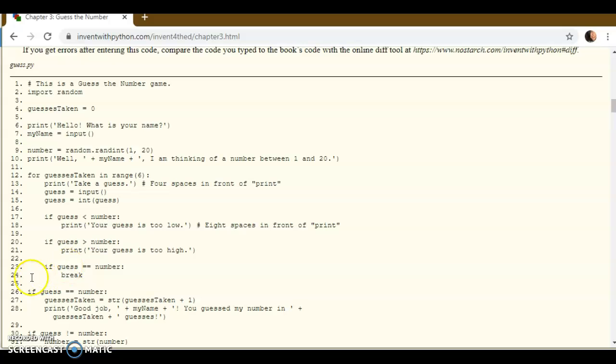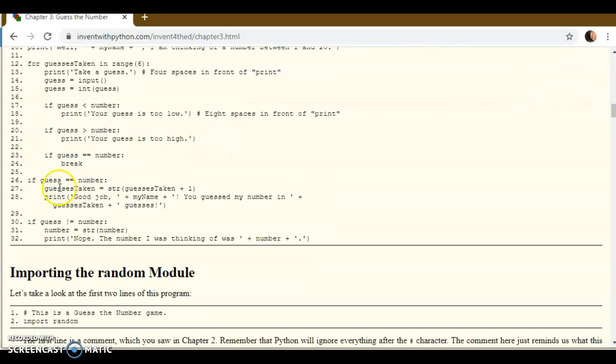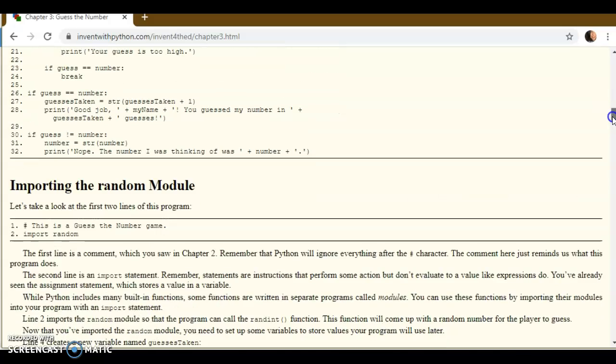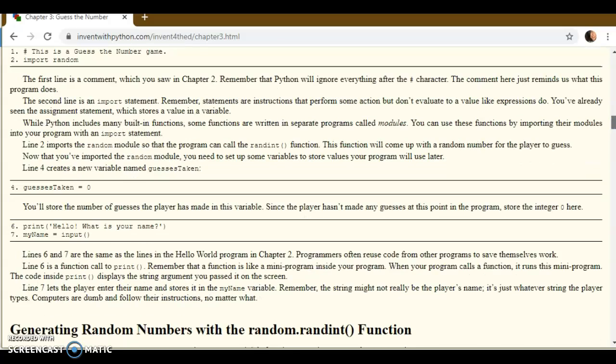If they still don't get the number, then it will go down here. At the point that it gets down there, if the guess is equal to the number, it says, you win, you're awesome. And if it's not equal to the number, it says, nope, this was the number I was thinking of. So now you could type all that code in and make sure that it works. And I think that's where I would start.